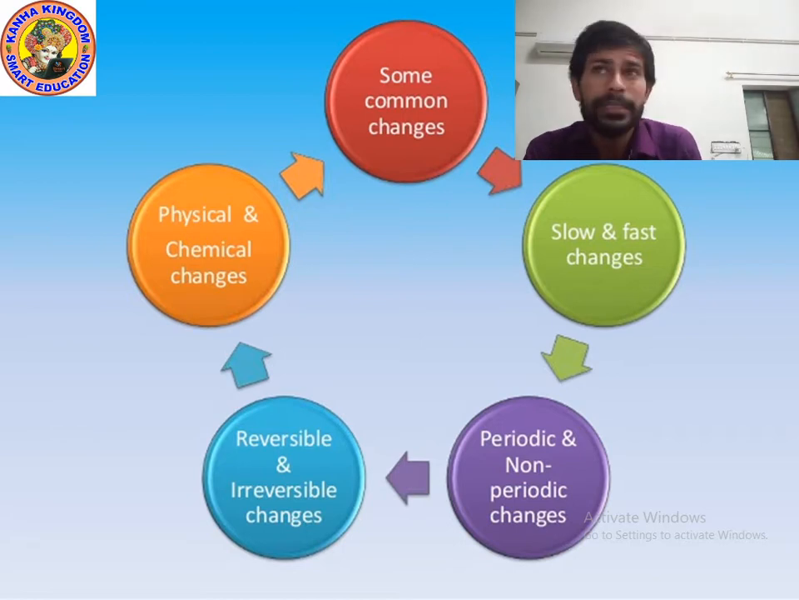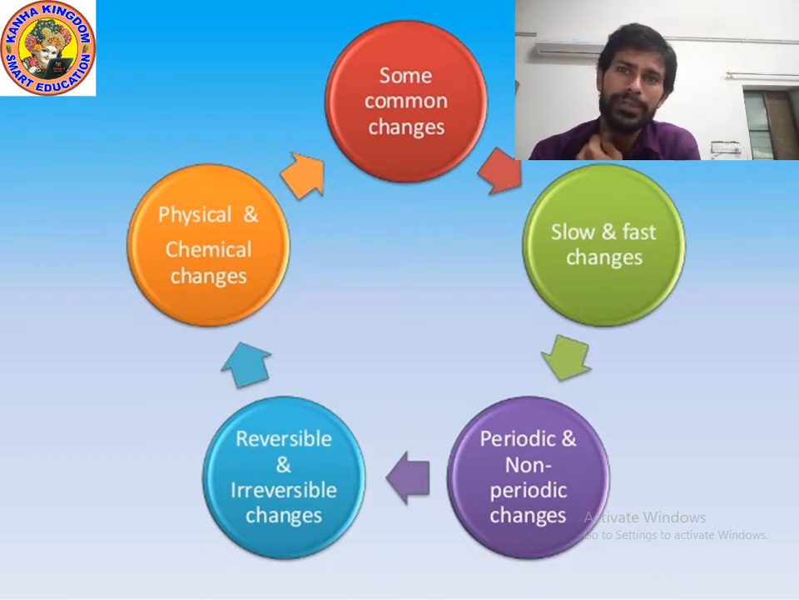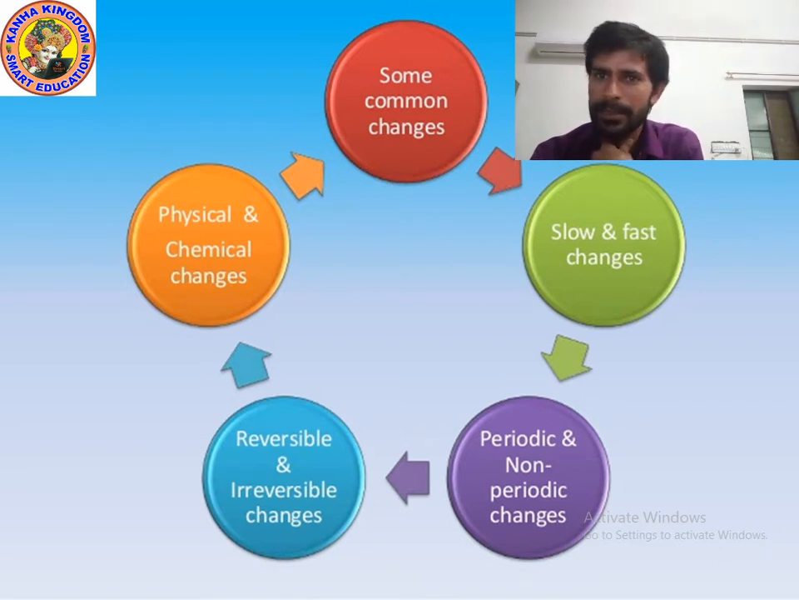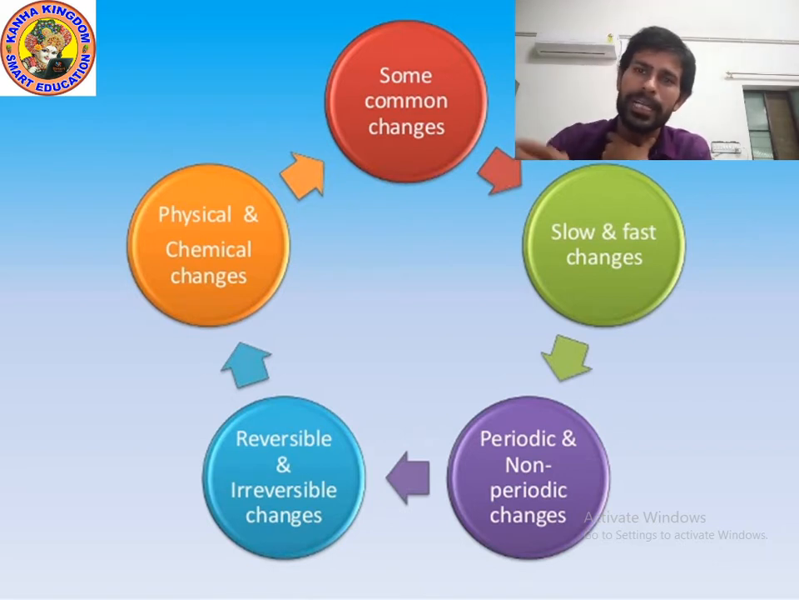Chemical, C-H-E-M-I-C-A-L, chemical. Okay? You know kids, when I was a kid, I used to read this word as "chemical" the wrong way. I never read it correctly, and chemistry, I used to read it wrongly too. But the actual pronunciation is chemistry and chemical. Okay? Now, let's move on to the next point.